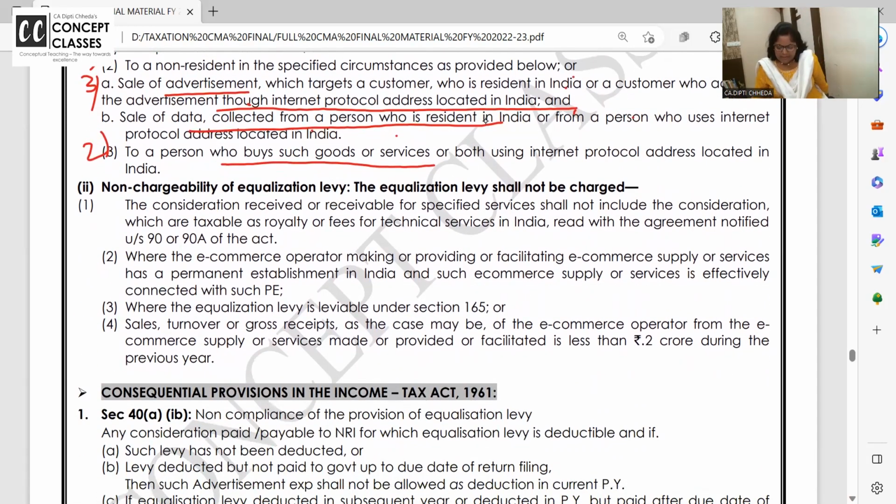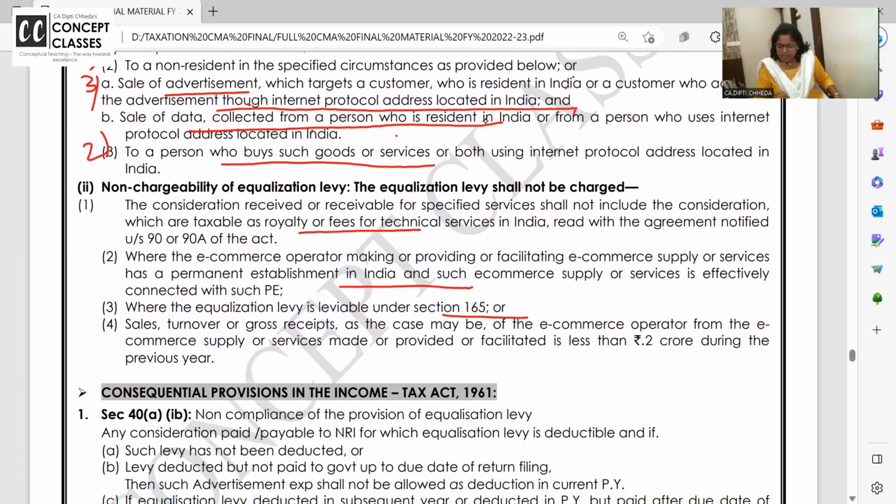What are the 4 cases when it is not applicable? First one is the same: consideration received or receivable shall not include the consideration which is taxable as royalty and all. Where the e-commerce operator has a PE in India, then there is no problem at all.